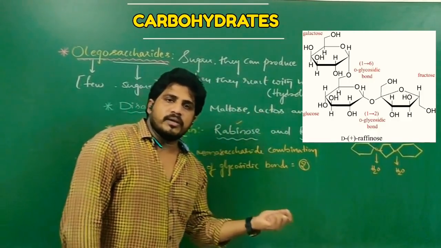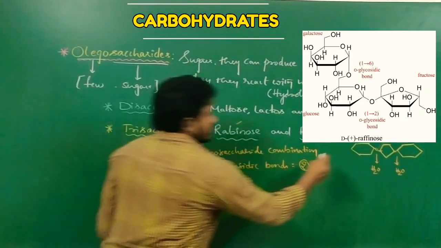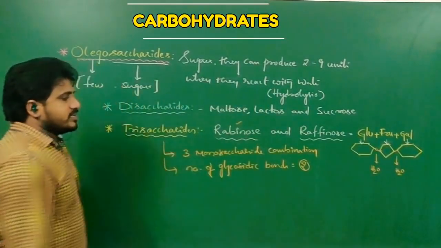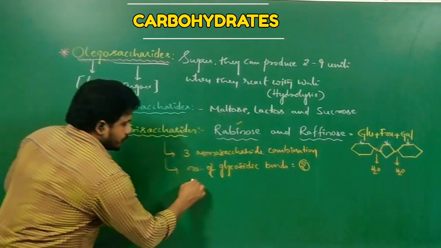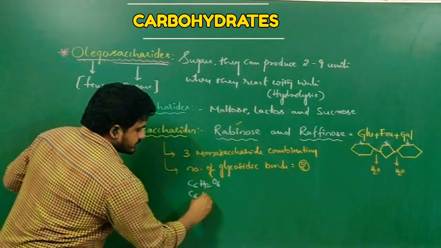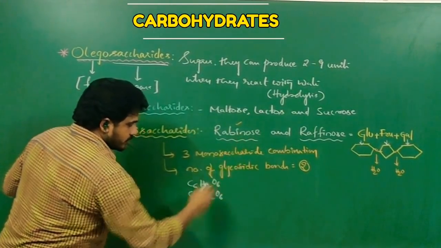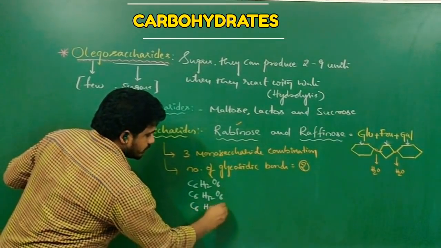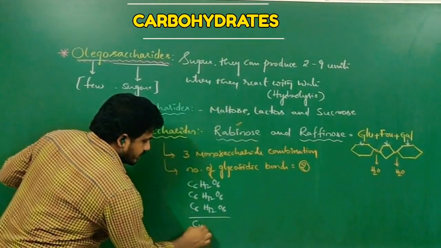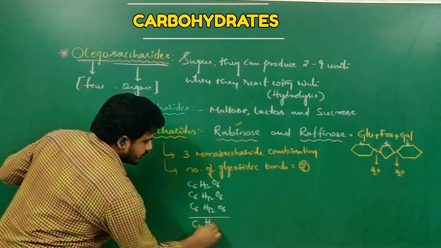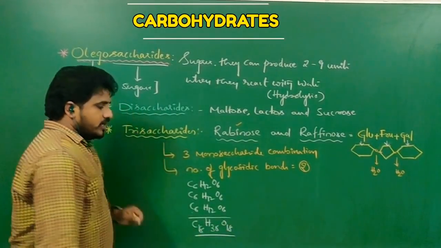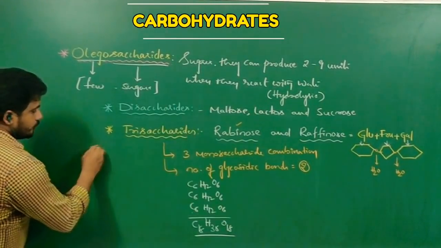Then what would be the formula, guys? Very simple. If this is glucose, this is fructose, and this is galactose, let me extract the formula for the trisaccharide. C6H12O6 glucose, C6H12O6 fructose, C6H12O6 galactose. Then C18H36O18 is the generally expected formula here.